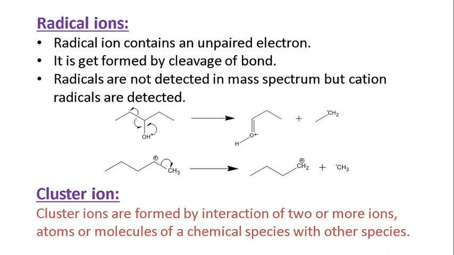Radical ions. Radical ions contain an unpaired electron. They get formed by cleavage of a bond, and we know that radicals and anions are not detected in the mass spectrum, but cation radicals are detected. So this is the way of fragmentation. This molecule is detected, but this will not get detected in the mass spectrometer. So here is also elimination of this radical, breaking of this bond. So there is a formation of radical ions, but they are not detected.